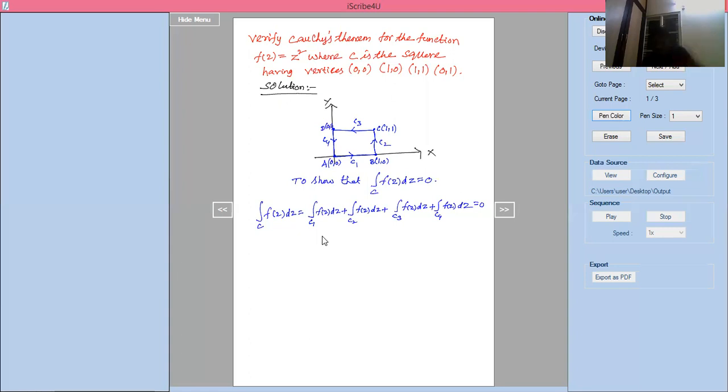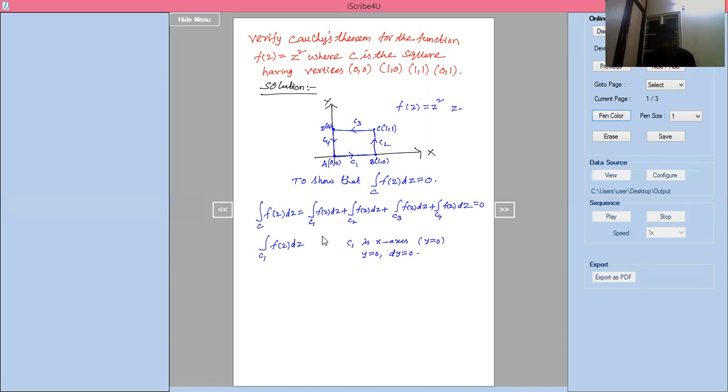What is C1? Integration of C1 of f of z dz. C1 is the x-axis, which means y equal to 0, so dy equal to 0 also. Given f of z equal to z square.